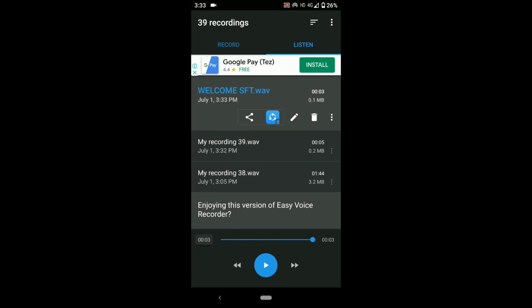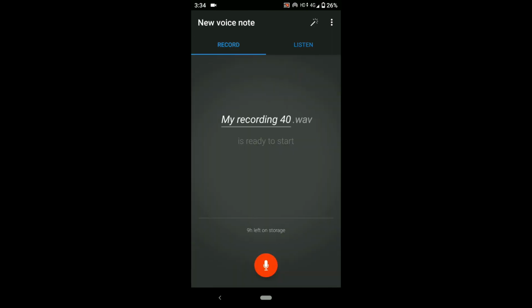Okay, let me mention some of the uses of this app. It's useful for educational purposes. You can give a speech about something on tomorrow or any other day. If you don't have anyone to practice with, you don't have any other person to speak with, you are alone, what will you do? If you have a phone, you can download this app and see what your voice quality is and what you are missing. It is also helpful for YouTubers to record your voice. Good apps will cost only around 30 or 50 MB, so you can download these.